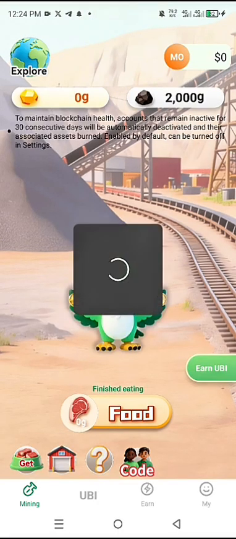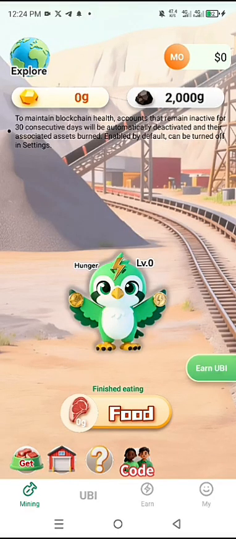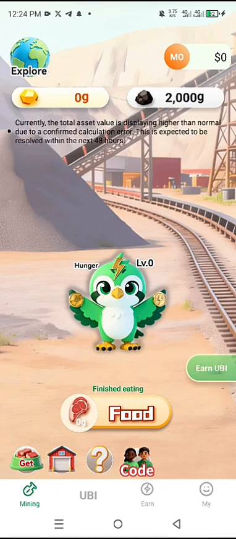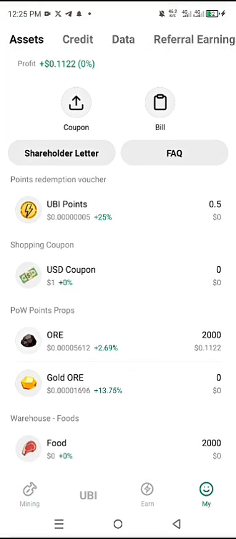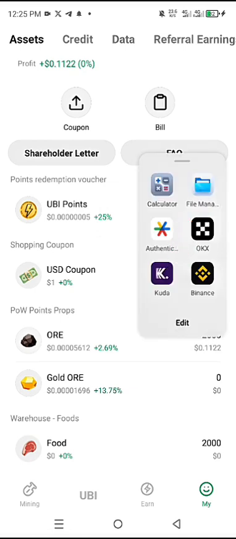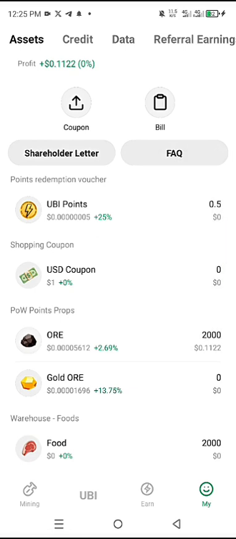All right, so immediately you sign in with your Google, you are going to get this interface. As you can see, your balance is just $0, and you were given just 2,000 OG because you have not used the referral code. When you click on mine, you see that you only have 0.5 UBI coin because you have not used an invitation code.